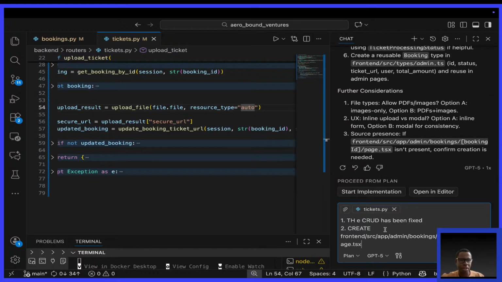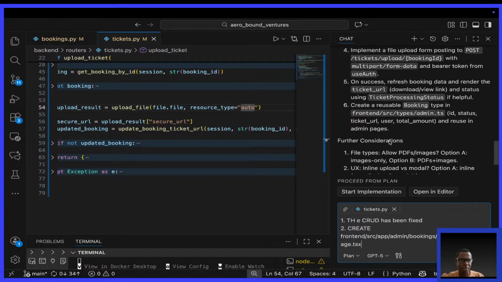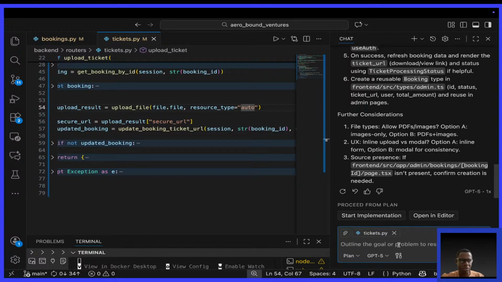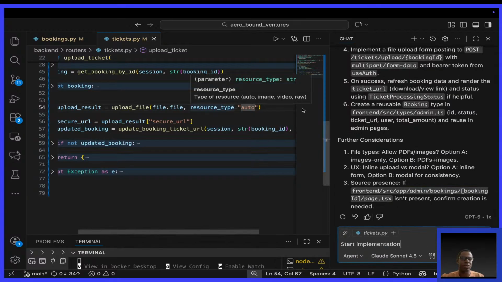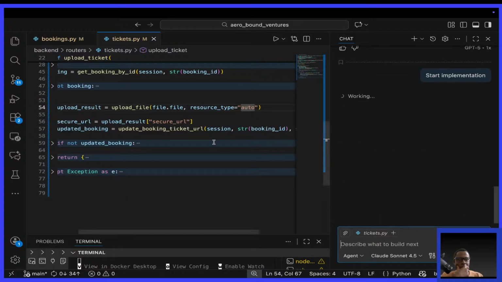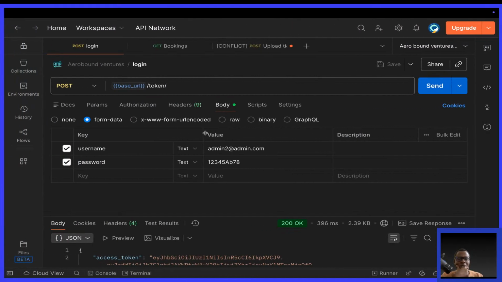Actually, let me do this. Since the plan is perfect, I want to switch to 4.5 and click start implementation. If anything goes wrong, I am here to undo. But so far so good. I want to try out something.